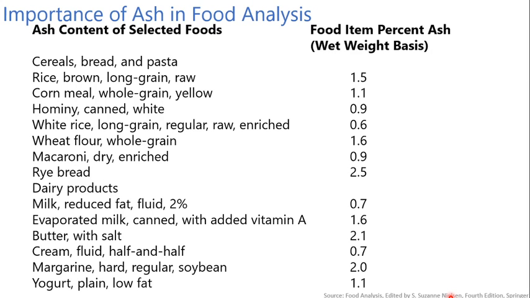This is the table in which we see various selected foods and their ash composition.